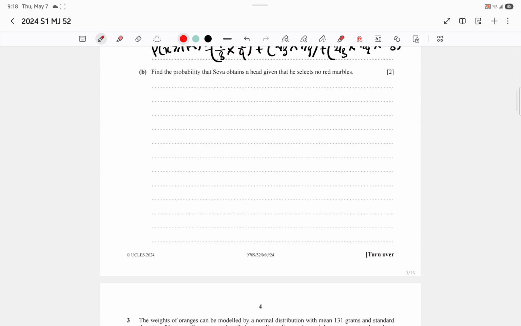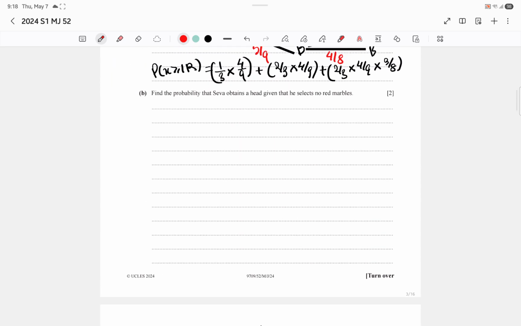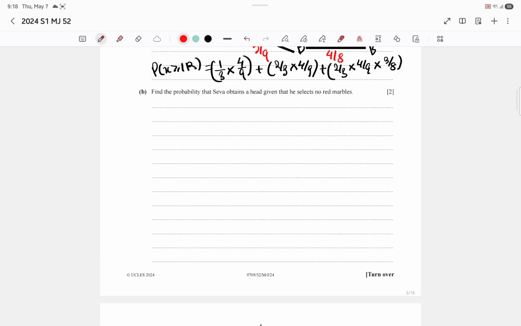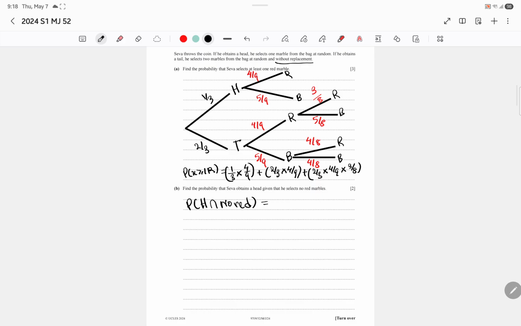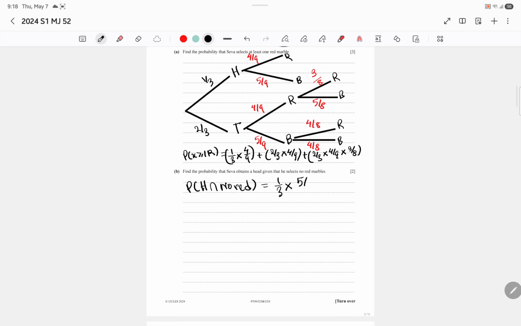Find the probability that Seva obtains a head given that she selects no red marbles. Okay, so from this diagram again we have to solve this. First we have to find the intersection: select head, but no red, which basically means blue. So 5 by 9, just 5 over 36. No, sorry, 27. 5 over 27.